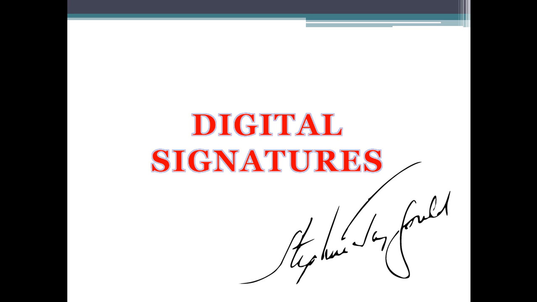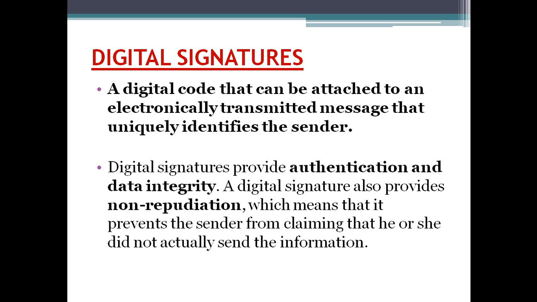Now what actually are digital signatures? These are really important. A digital signature is a digital code that can be attached to an electronically transmitted message, such as an email, that uniquely identifies the sender. If I have to bind myself to a certain email, then I can apply the digital signature over it, meaning this email has been sent by me only. A digital signature provides you authentication, data integrity and non-repudiation.